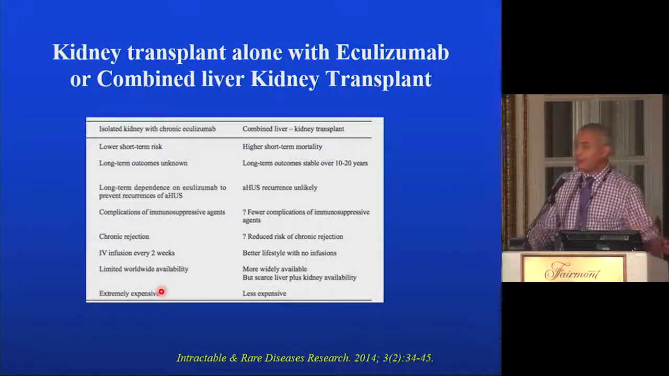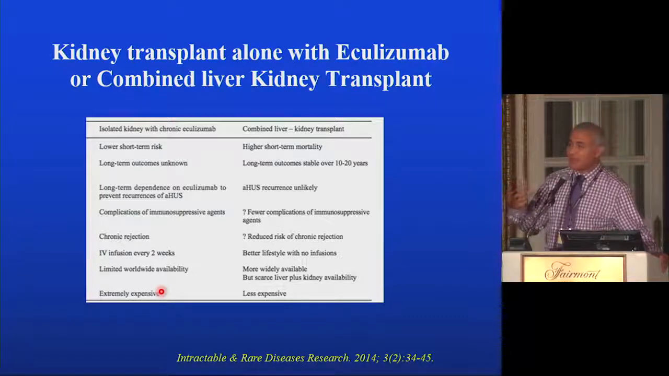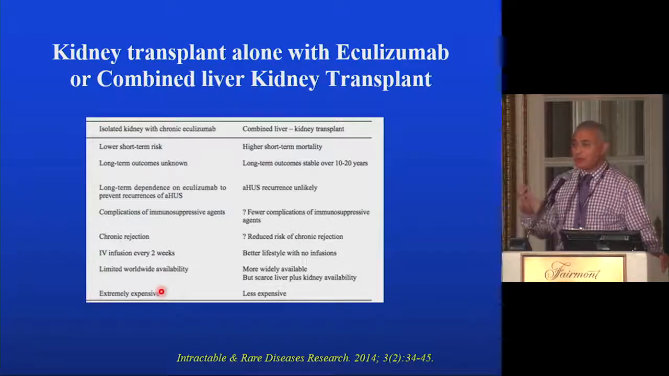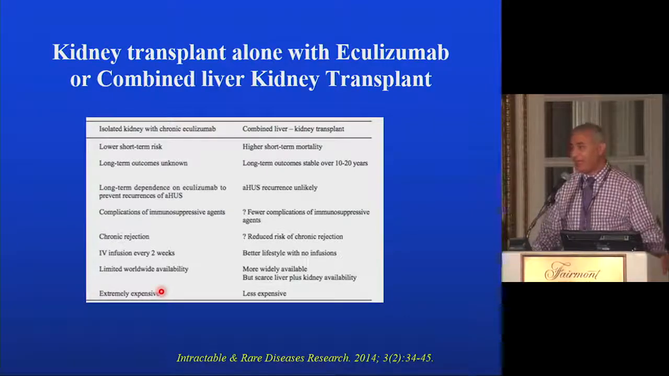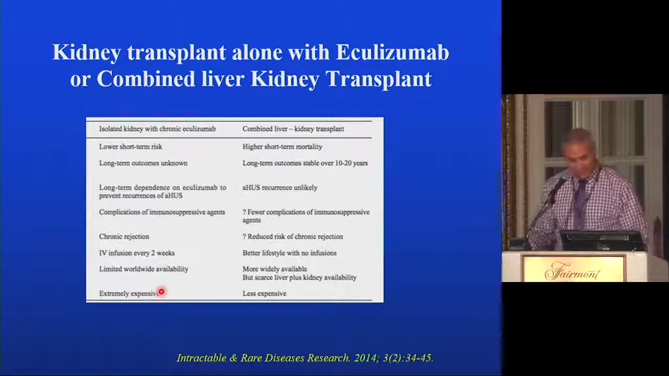Eculizumab is not the only solution to transplant a patient with ESRD secondary to atypical HUS. Most of those regulatory factors are generated by the liver, so you can perform a kidney and a liver transplant, hoping that the new liver will provide new complement factors that could be protective and curative for the atypical HUS.